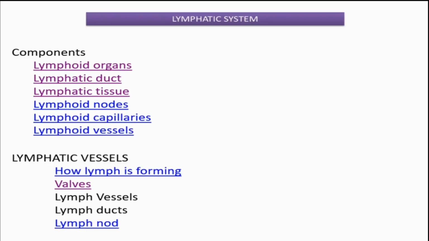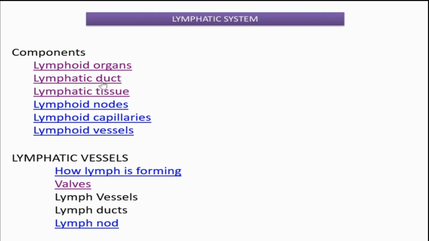So go back. So these are the different components that constitute the lymphatic system. Once more, which are the components? Lymphoid organs are there. Organs means like thymus, spleen, then Peyer's patches, just like that. Then the lymphatic duct means a vessel system is there for discharging the elements that are present in the lymph, elements that are synthesized by the lymphoid organs. Those elements need to be discharged.